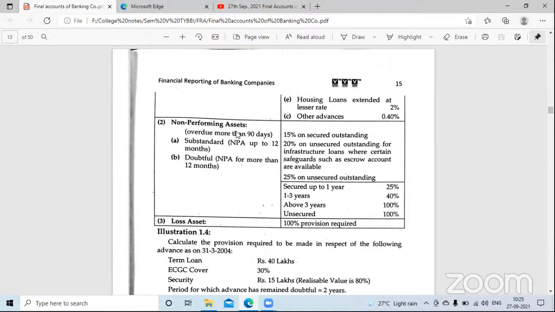So when can you say non performing asset? Overdue by 90 days. आपका 90 डेज क्रॉस हो गया, आपका नॉन परफॉर्मिंग एसेट बन गया. लेकिन नॉन परफॉर्मिंग होके भी उसको 12 मंथ्स हो गए, so it will be called as substandard asset.